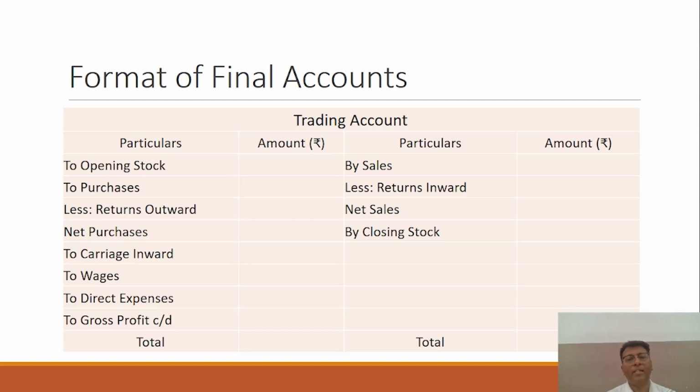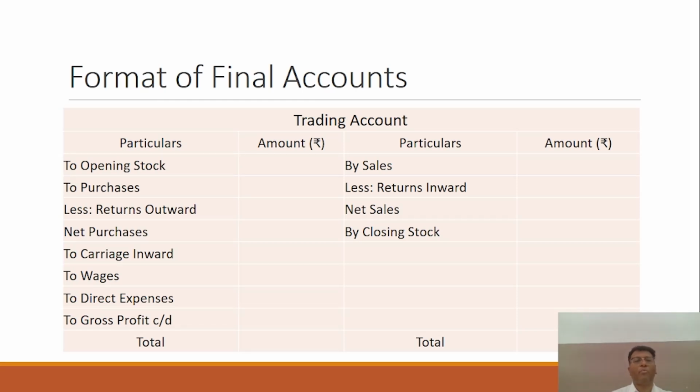For example, opening stock is given to you in the trial balance. Where do you show this item? As I told you, opening stock is maintained in the godown or the factory, so it is related to the trading account.